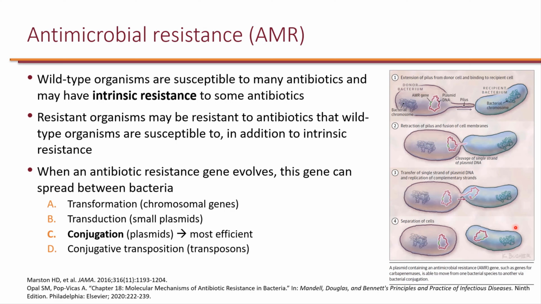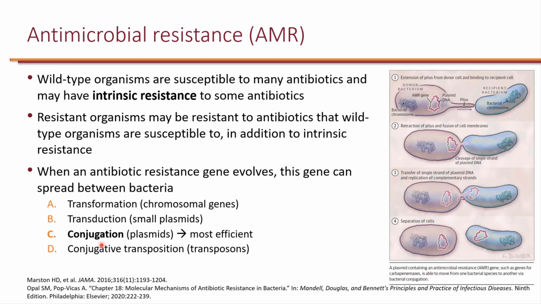The transfer of resistant genes occurs generally through 4 different mechanisms. Transformation is when naked DNA transfers from dying bacteria to a competent recipient. Transduction is the packaging of genes, usually from small plasmids, by transducing bacteriophages. One characteristic of bacteria is that in addition to their chromosome, they also have DNA as a circular DNA, which is referred to as plasmid. And this plasmid, because it's small in general compared to chromosome, can easily be transferred to other bacteria.